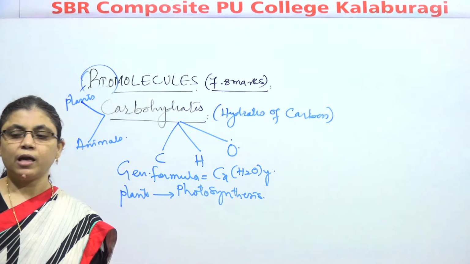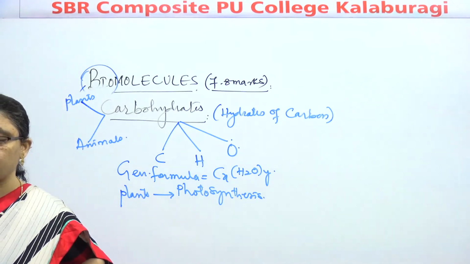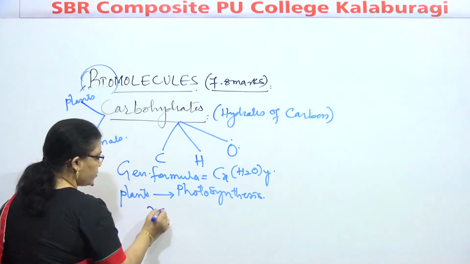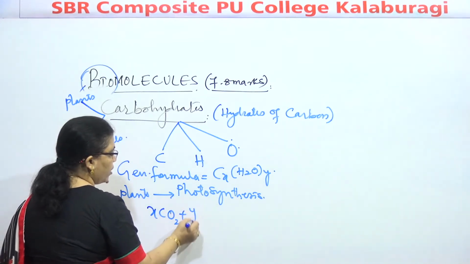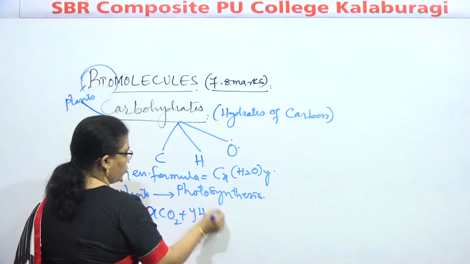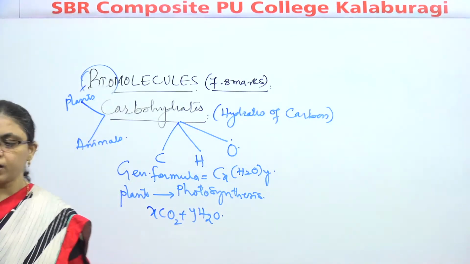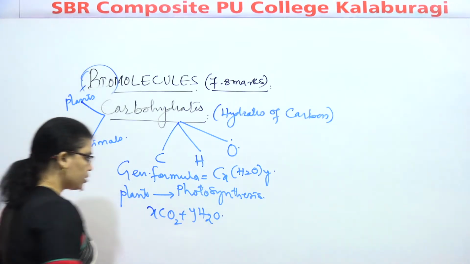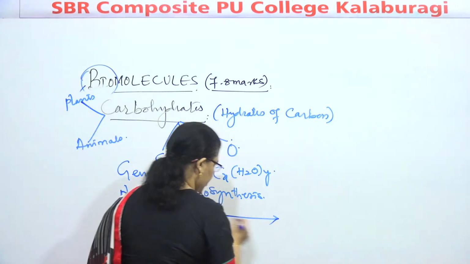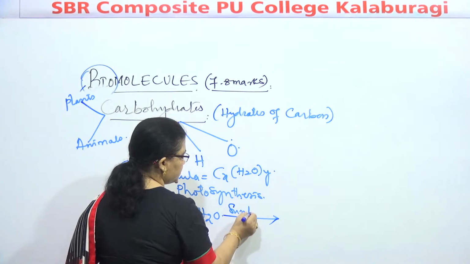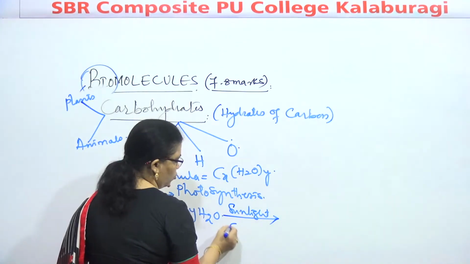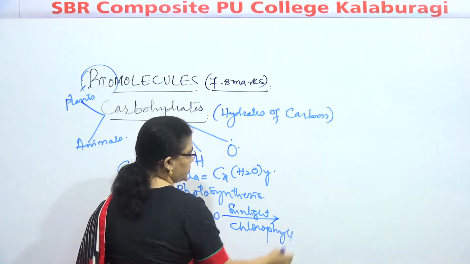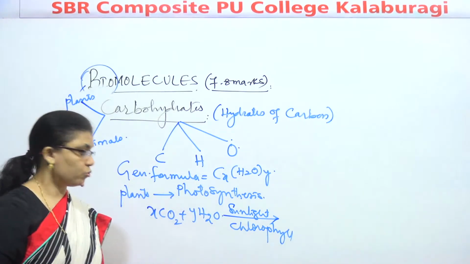We know very well that in photosynthesis, using chlorophyll, x moles of carbon dioxide and y moles of water are converted in the presence of sunlight. What is chlorophyll?